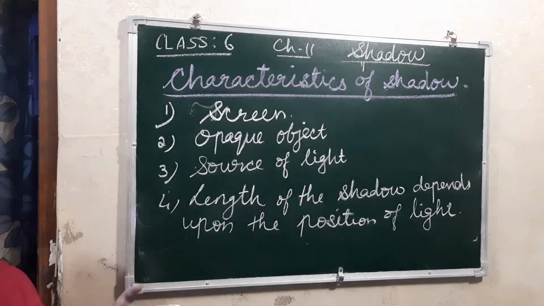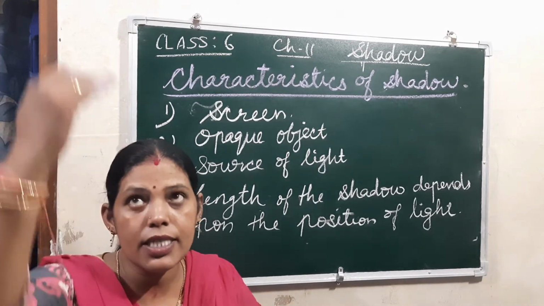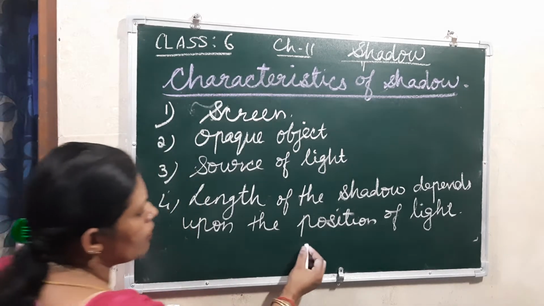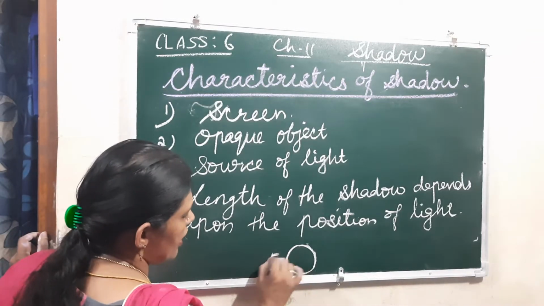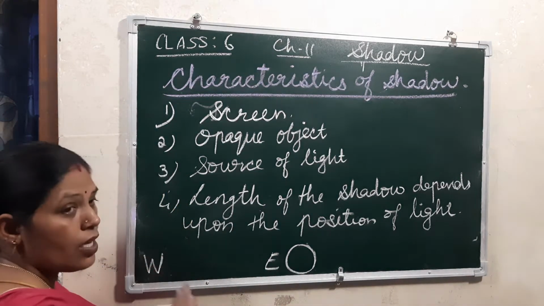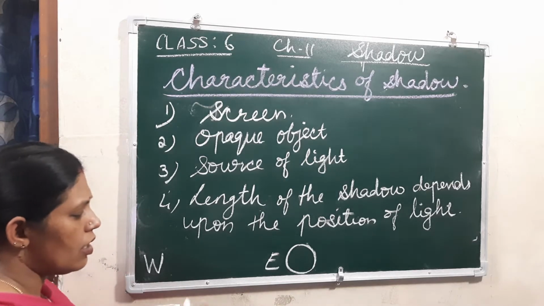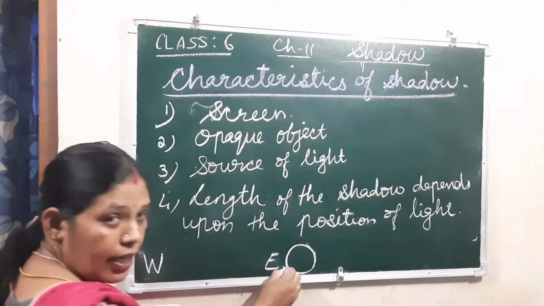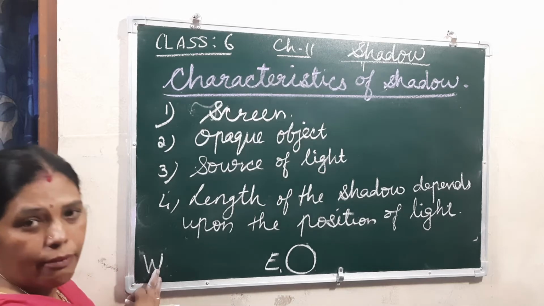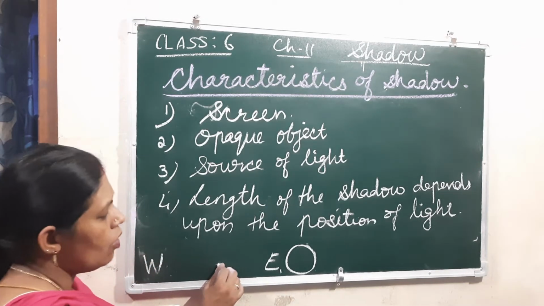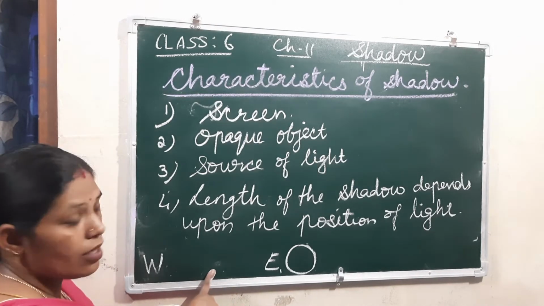See, when you are moving there, the sunlight is falling on the earth. Here it is the east direction, and here west. The sun rises in the east and sets in the west. When the sun is in the east direction and the object is moving from here, how will the shadow be? The shadow will be longer.